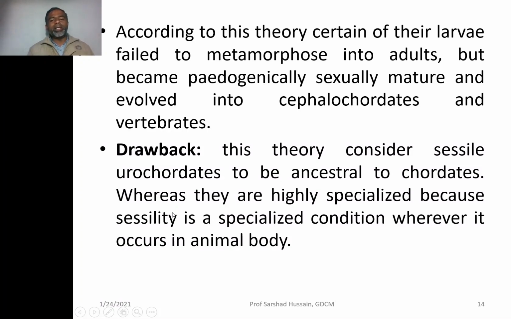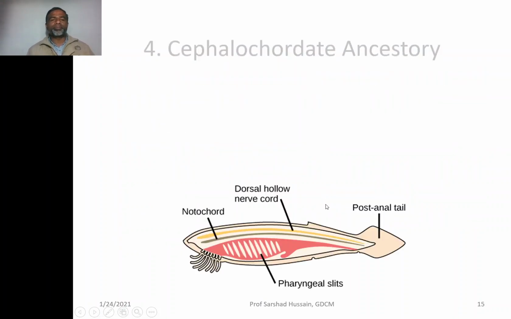So, because the adult is sessile, the larva is not sessile. The larvae of these tunicates are motile, and the sessility of the adult is basically a specialized character. It cannot be considered equivalent to the primitive characteristic feature of the sessile ancestor of the chordates.